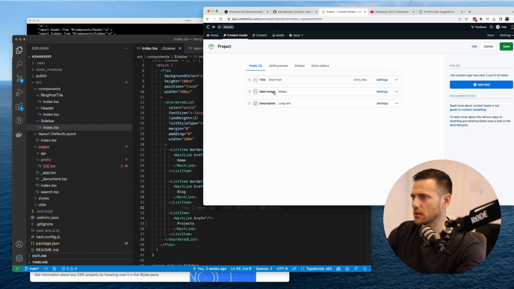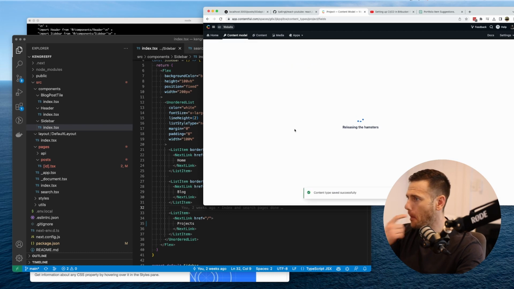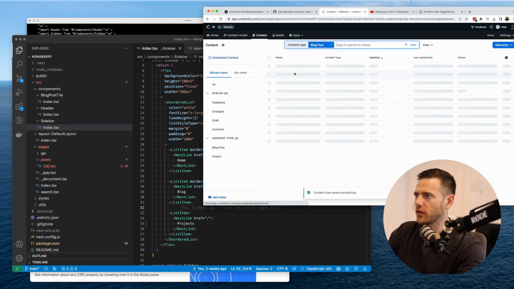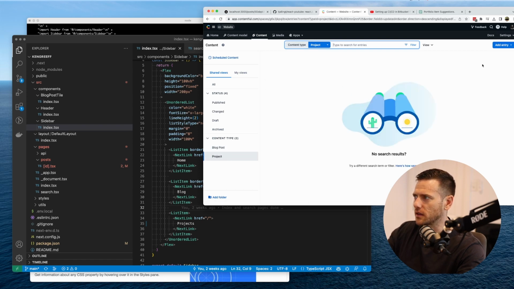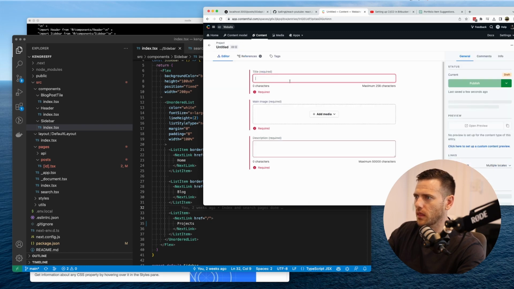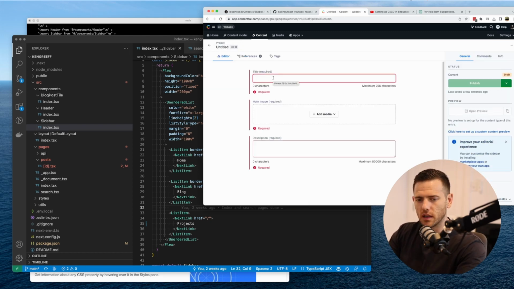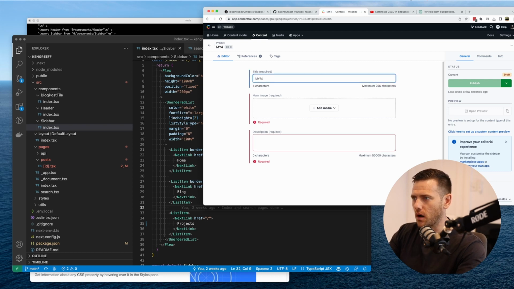So we're going to go title, main image, and description. We're going to save that content model. Now we have our project model. So that's cool. The cool thing about Contentful is we can go to content, type in project. You can see there's nothing here. So we want to add a new project. And the first one we're going to do is my 4x4. Right. So that's that one.